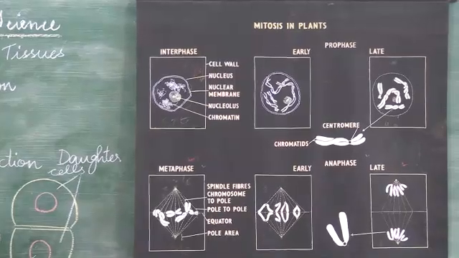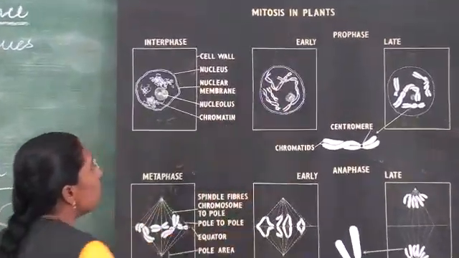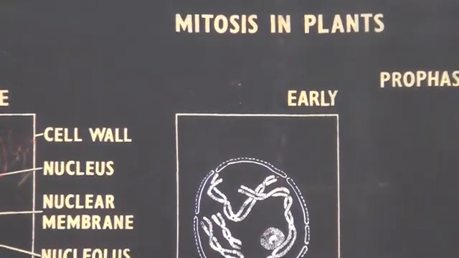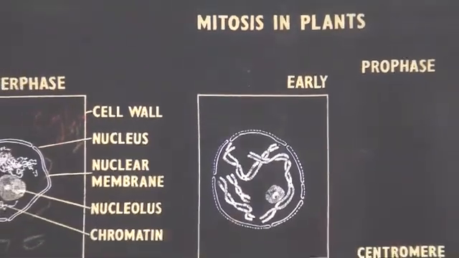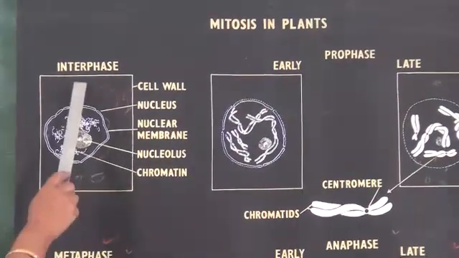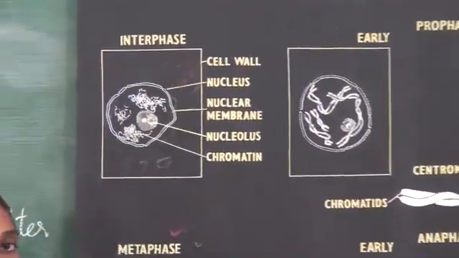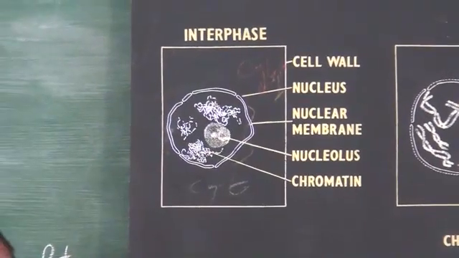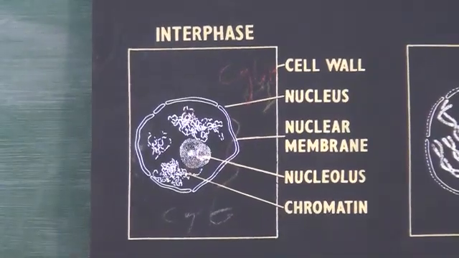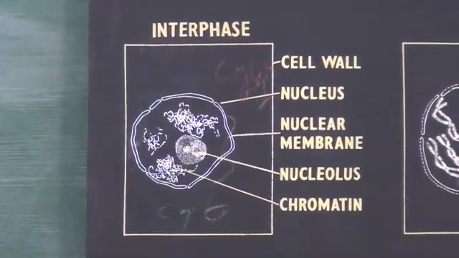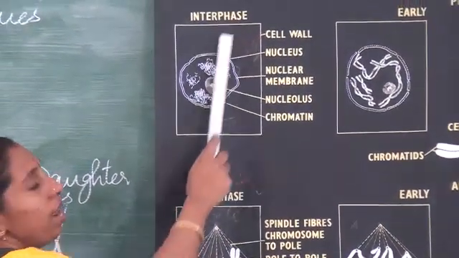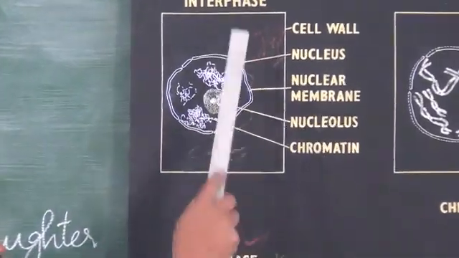So here is a chart of mitosis in plants. First we will see the different stages in a cell. In mitosis, when a cell is getting ready to divide, we call this stage the interphase stage. When does a cell start dividing? At its maturity. First a cell develops, it grows, and at its maturity it is ready to divide. When a cell is ready to divide, that stage we call the interphase stage.